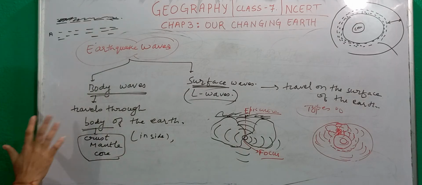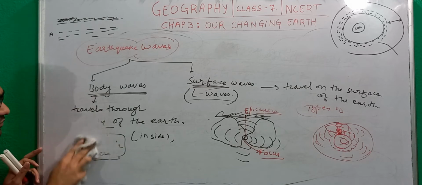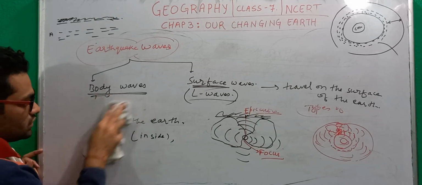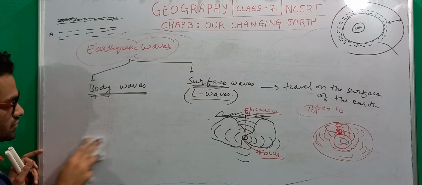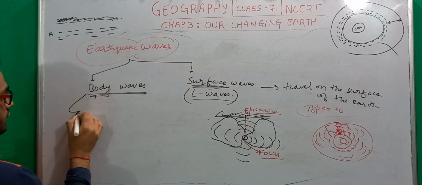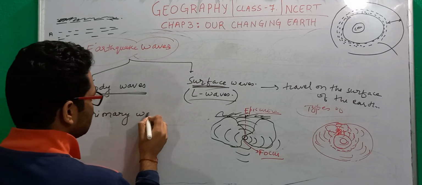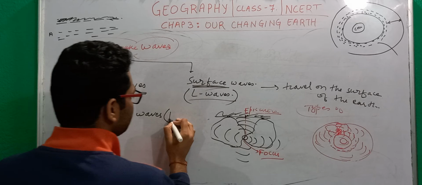Right. Now when we talk about body waves, we have understood that these are the waves that travel beneath the surface of the earth. We have two types of body waves. The first is called primary waves, or simply P waves.